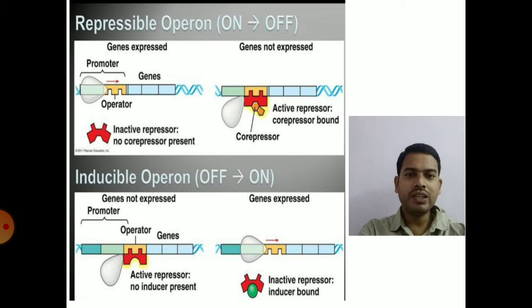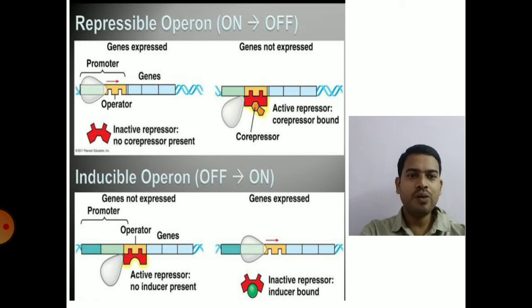In inducible operon, the repressor is active. So in general only the repressor will go and bind to the operator and it will switch off the operon. The external factor will inactivate the repressor, turning on the operon. So that is inducible operon.